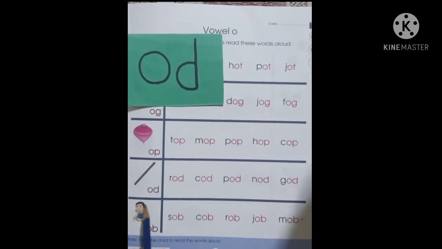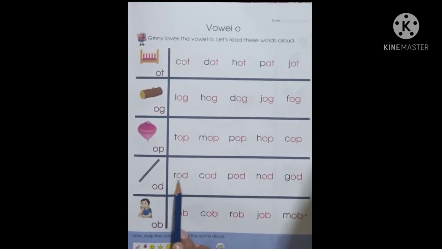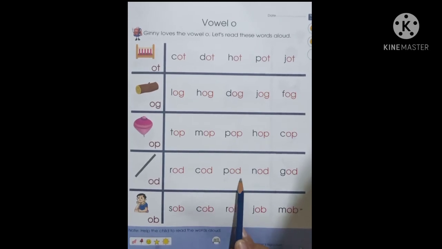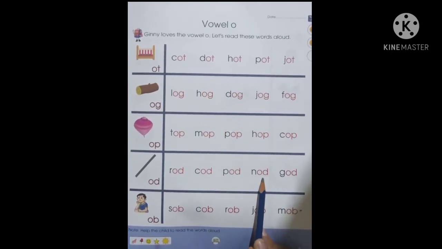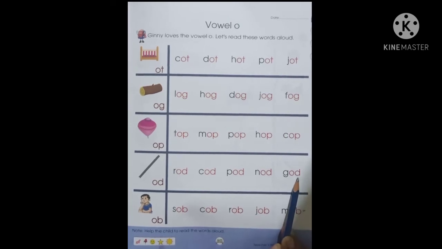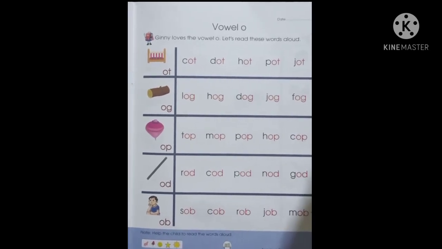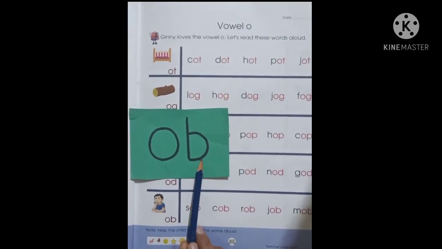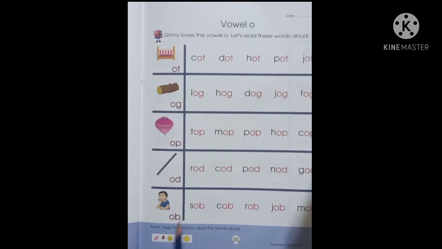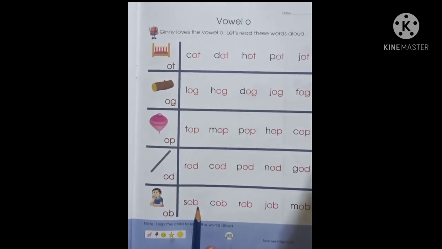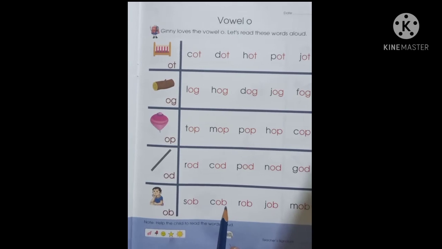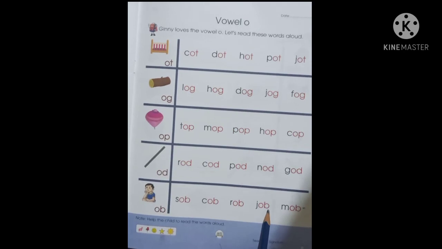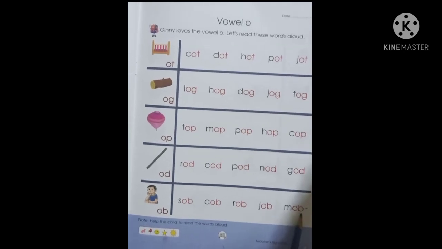So kids, let's learn OD sound. OD, odd. ROD, rod. COD, cod. POD, pod. NOD, nod. GOD, God. And children, let's learn OB sound. Ob. SOB, sob. COB, cob. ROB, rob. JOB, job. And MOB, mob.